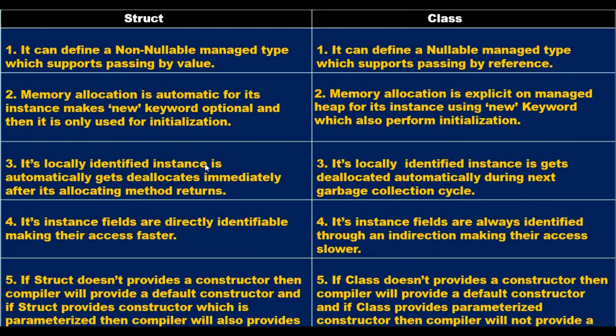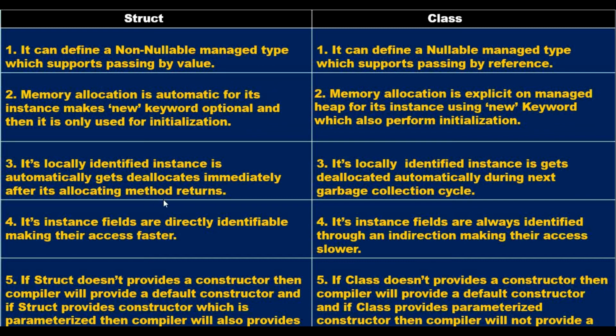its locally identified instance automatically gets deallocated immediately after its allocating method returns. Okay, and in contrast, what a class says is, its locally identified instance gets deallocated automatically during the next garbage collection cycle. So that is the same thing I told you at the very start, that garbage collection is needed to destroy objects on a managed heap, but in a struct, value types get stored on the stack, which get automatically destroyed whenever the variable goes out of scope. Okay, so that's what it says.